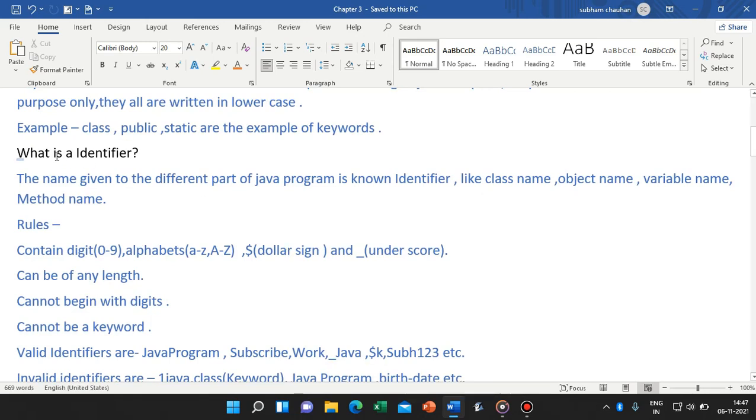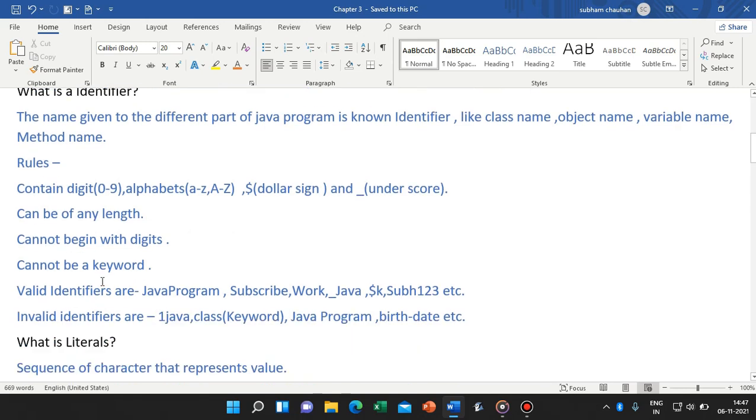Then next are identifiers. The names given to the different parts of a Java program are known as identifiers, the names we give ourselves to things, like the class name and object name. If we make an object of the Scanner class, we have to give it a name. So all the names given by us are known as identifiers: class name, object name, variable name, or method name.